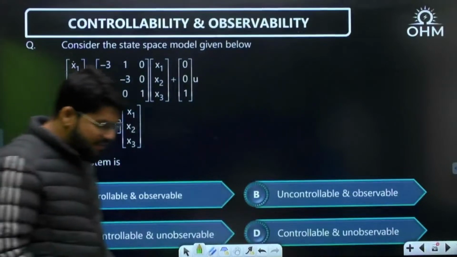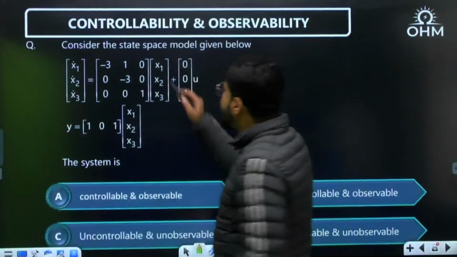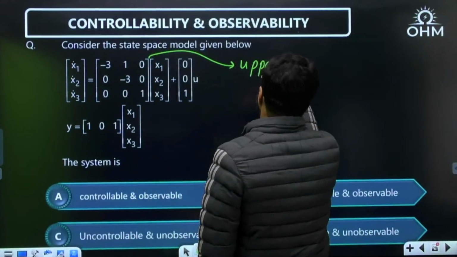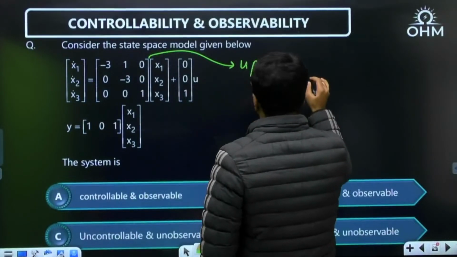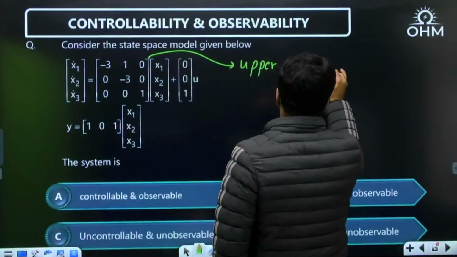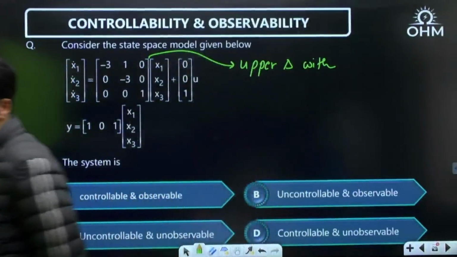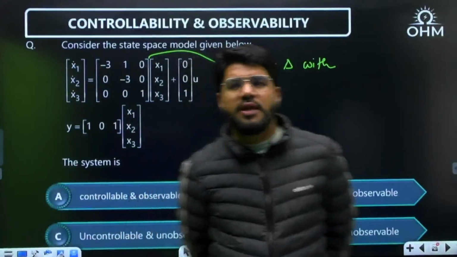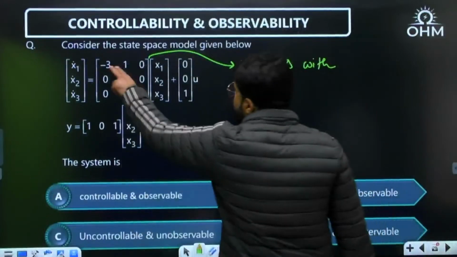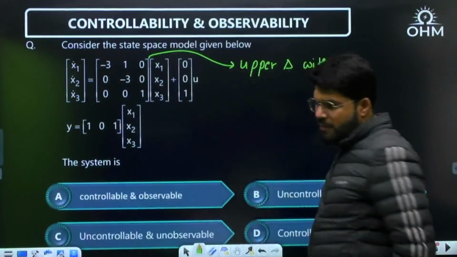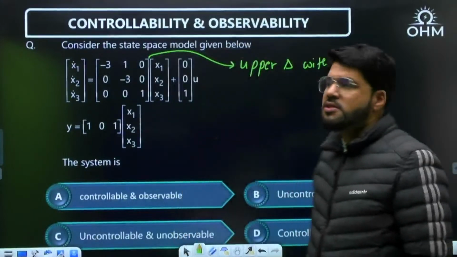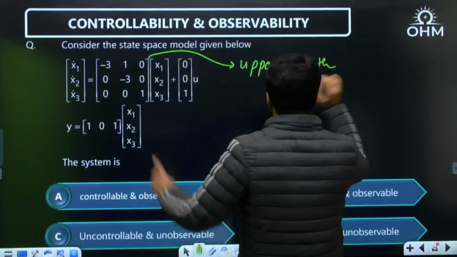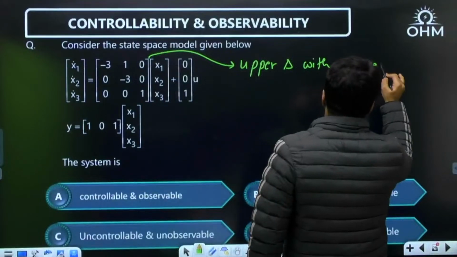Have a look at this matrix first of all. Have a look at the A matrix, dear. What type of A matrix do you have? Is it upper triangular? Yes, you have an upper triangular A matrix. With what type of poles? With repeated poles. An upper triangular matrix with repeated eigenvalues.